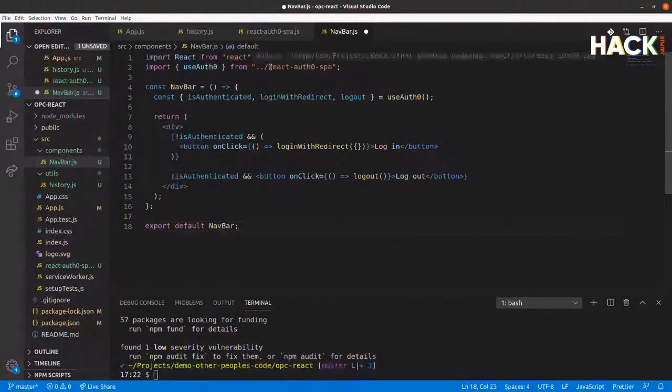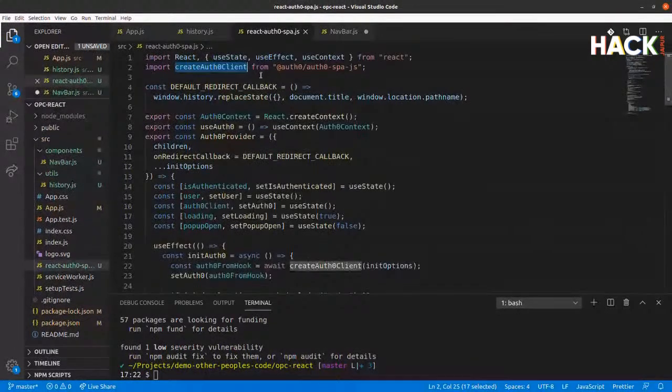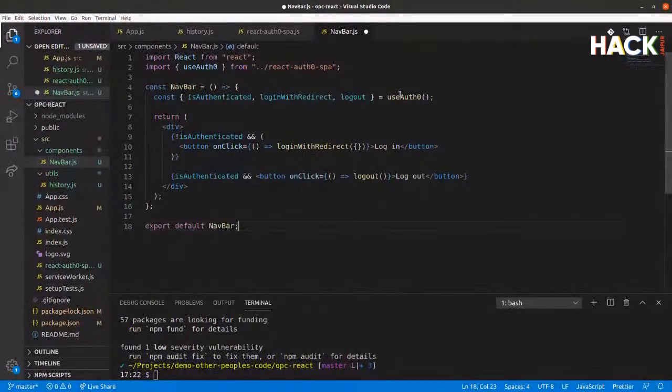So we're now using the react-auth0-spa, this file here that we were looking at that provides the context of the system. And what that does is it gives us access to this hook. And this hook will allow us to pull out, in this particular case, 3 specific items that we want. We want to find out if the user is authenticated. We want a handle to the method that allows us to tell them to log in with a redirect. So that's going to redirect them off to the Auth0 site, and a handle to the mechanism that will allow them to log out. So in here, we're basically saying if the user is not authenticated, show a login button. And if they click on it, take them to login with redirect. If the user is authenticated, show the logout button. And if they click on it, call the method that's called logout.